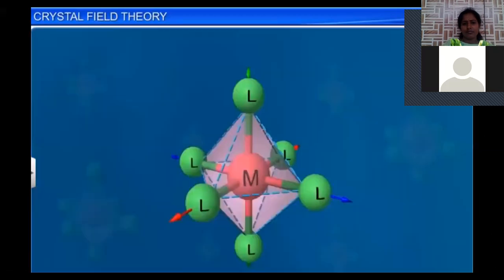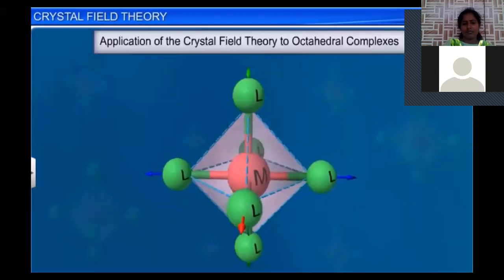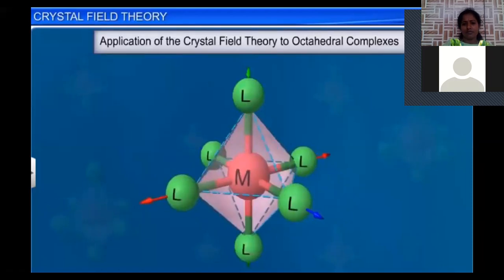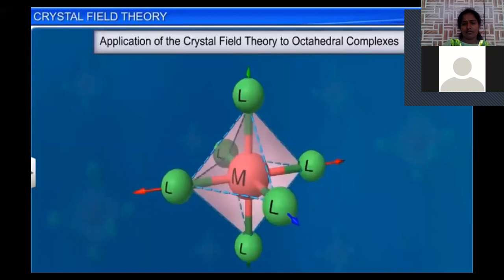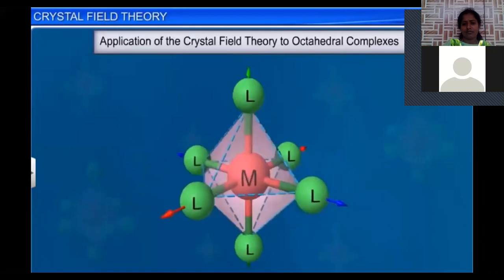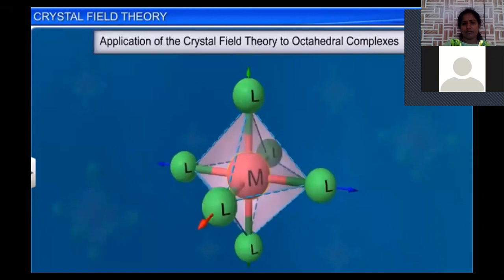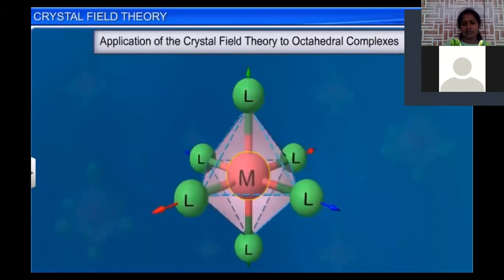Let's look at the application of crystal field theory to octahedral complexes. In octahedral complexes, the metal ion is at the center of the octahedron, and the 6 ligands lie at the 6 corners of the octahedron along the 3 axes X, Y, and Z, as shown here.